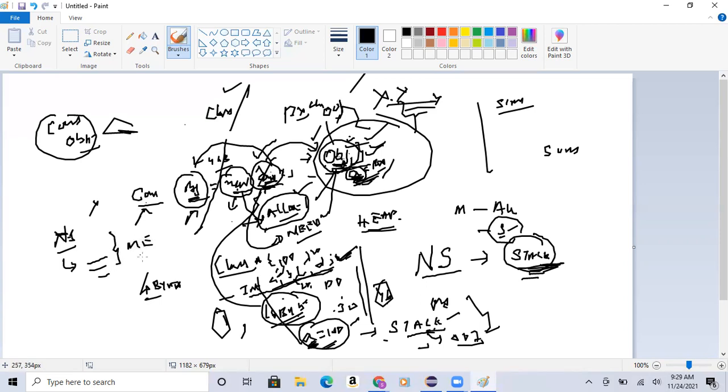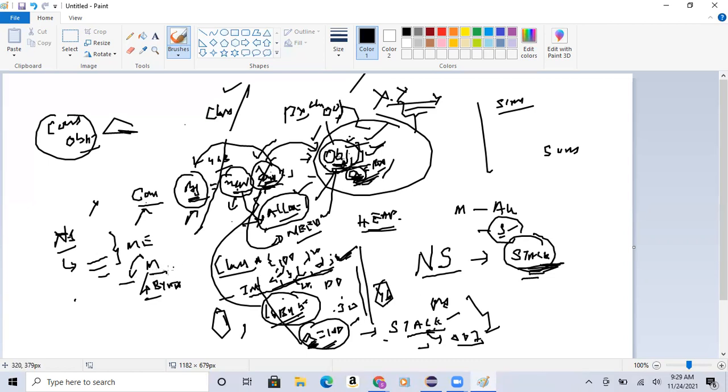Members means it consists of variables and methods. When you don't want to disturb or distract the original copies, you will define them as non-static variables or non-static members.